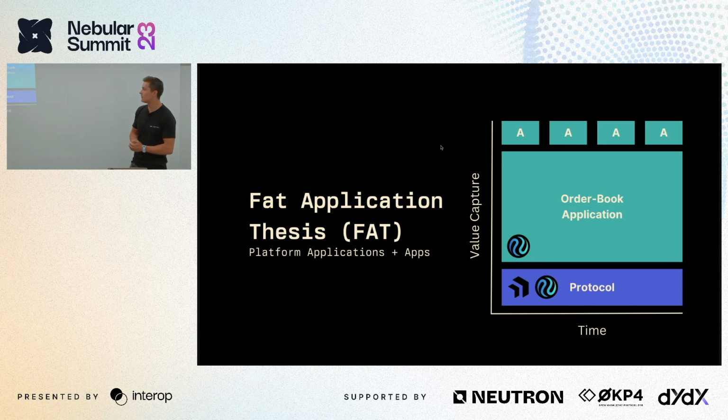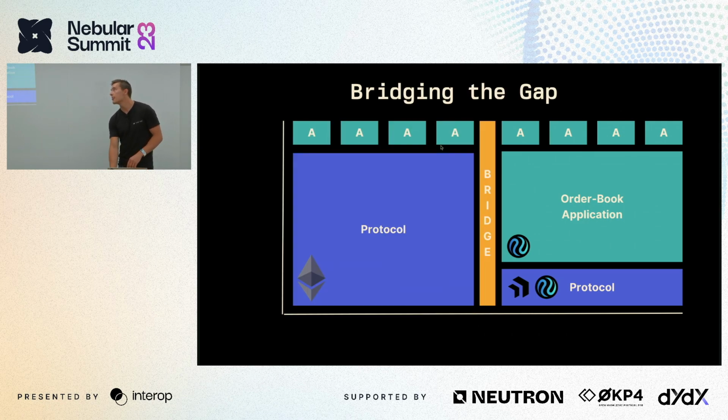And we also have other examples like Injective, which offers an order book, but you can also build applications on top of this order book. And of course, all of this value is encapsulated solely in the application and not the underlying protocol, as opposed to Ethereum, of course, where it's all driven to the ETH token.